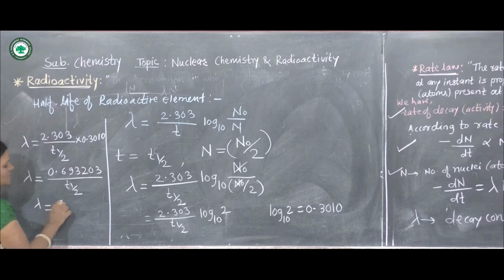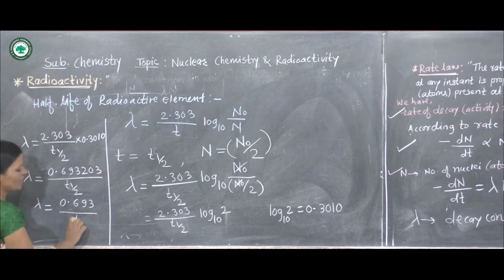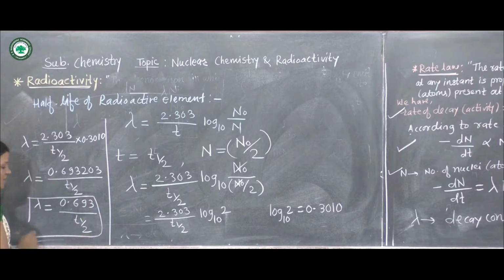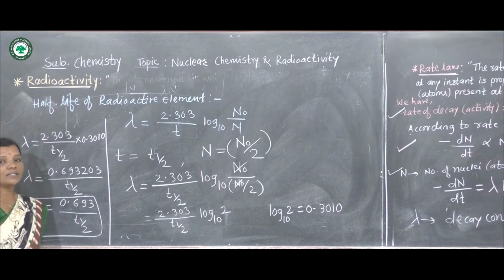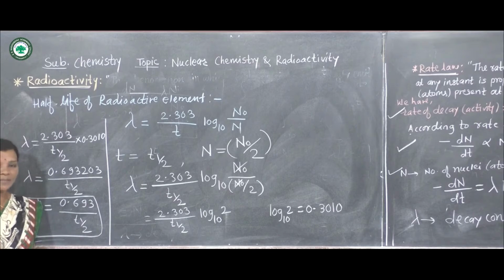So lambda is equal to 0.693 divided by T half, or we can write T half is equal to 0.693 divided by lambda, that is the decay constant, and from this equation we can find out the half-life of any radioactive element at that instant.